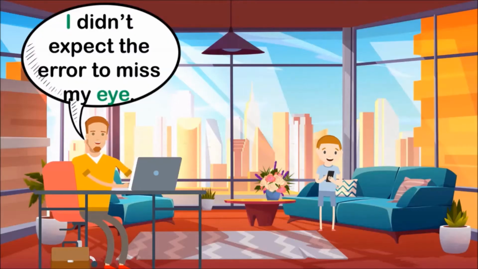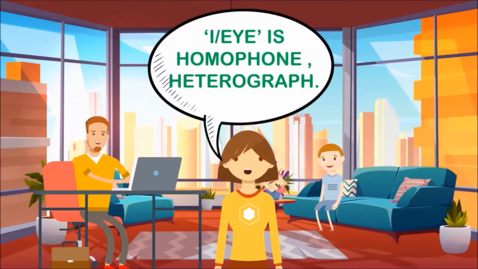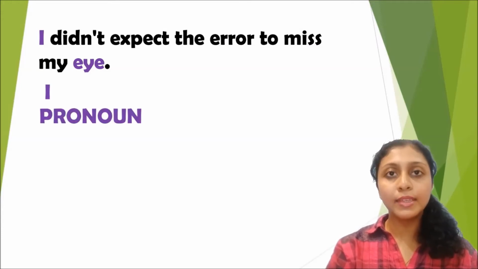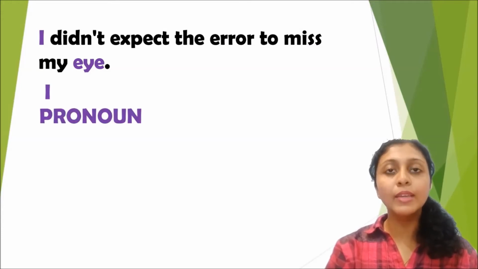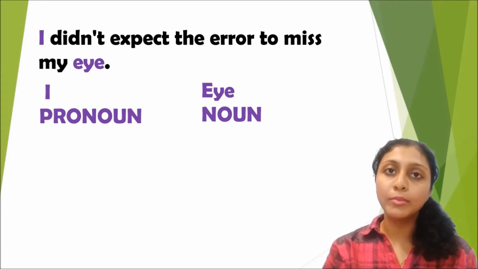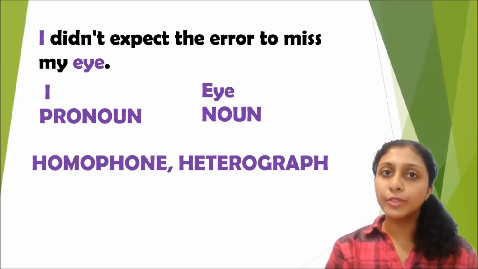I didn't expect the error to miss my eye. I is a homophone and a heterograph. In the beginning of the sentence we have I, and towards the end of the sentence we have eye, E-Y-E. Both these words sound similar. When you have words that sound similar, you call them homophones. But they are written differently, and therefore it is a heterograph.